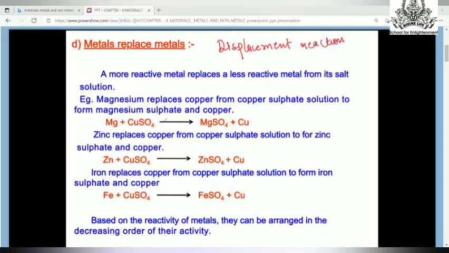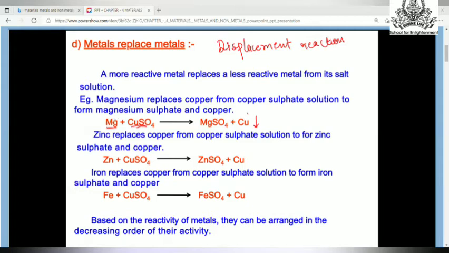See, copper sulfate is a metallic salt. When we put a few strips of magnesium in this copper sulfate, what will happen? This magnesium will displace copper and form its own salt with sulfate, becoming magnesium sulfate. This kind of reaction is called a displacement reaction.